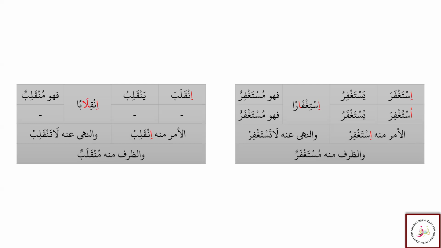Let's continue with our study of Mahmuz. For the family Istighfara in Kalaba, the same rules will be applied. If the meeting of the Hamzas happens, we are going to apply the same rules: two Hamzas, or Hamza and Alif, are going to change into or take the form of the Mad Badal with the Alif and Mad. And again, we'll see for Fel sometimes we do see it without any Hamza, and with the Wasl, we can see the Fel with the Hamza present.